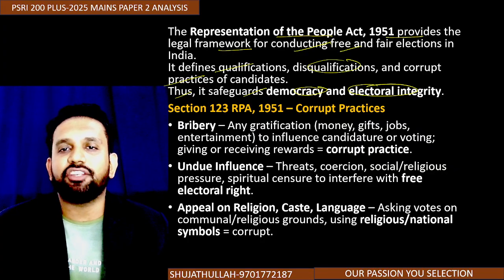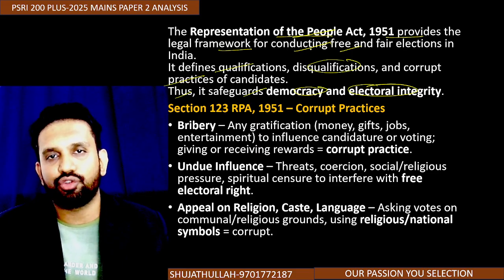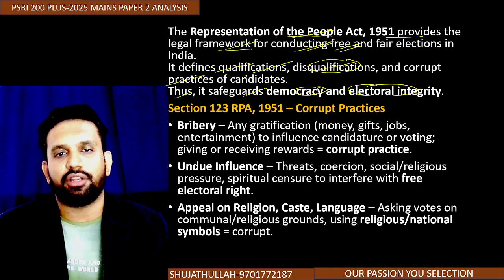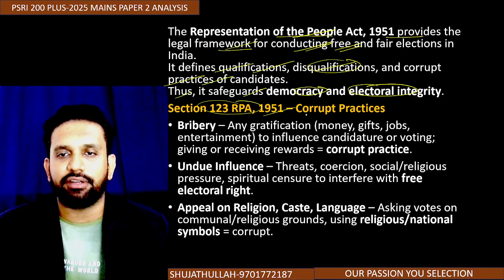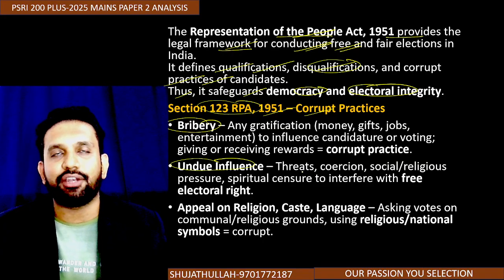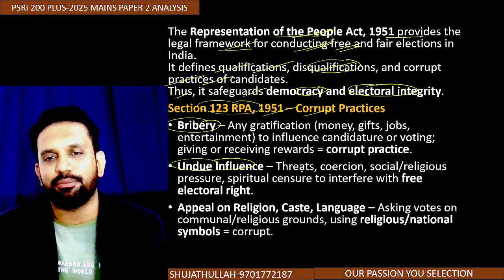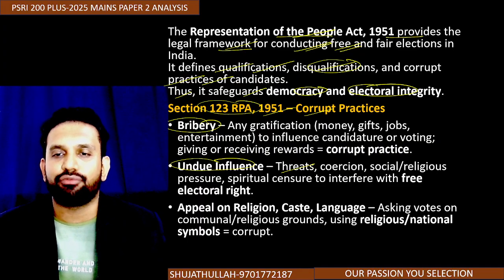So what I have done, this Act actually makes the elections free and fair. Legally it provides qualification, disqualification and corrupt practices. Section 123 of the RPA Act defines corrupt practices. You can see bribery is there. Undue influence is there. Undue influence is nothing but if I put a knife on your throat or any of your siblings, threatening you with regard to what? Punishing you or forcing you.